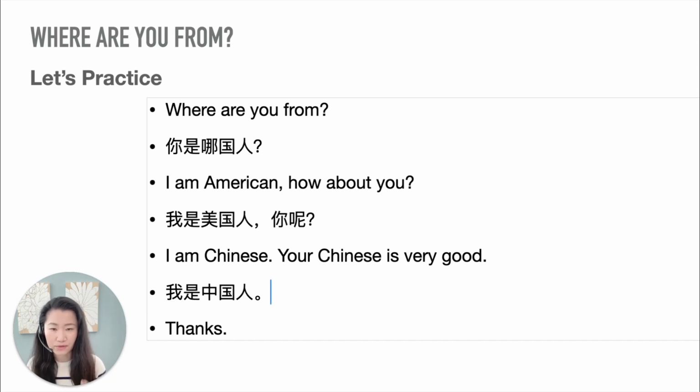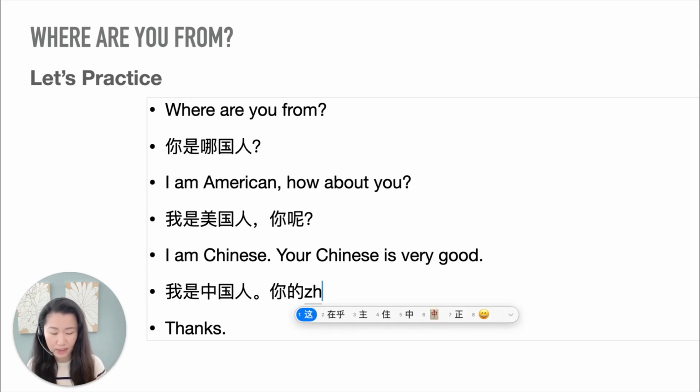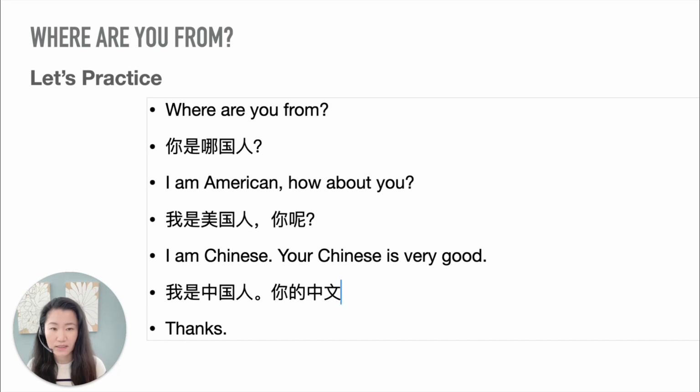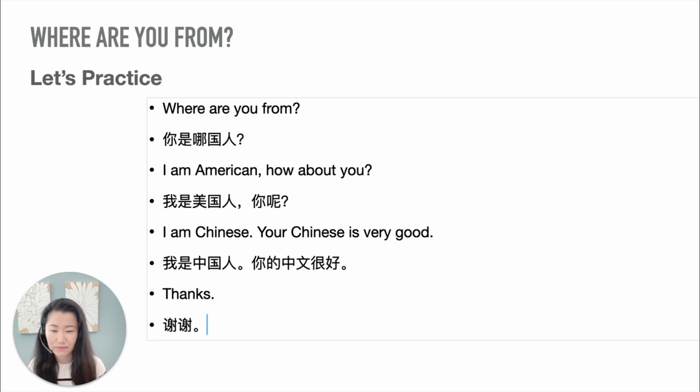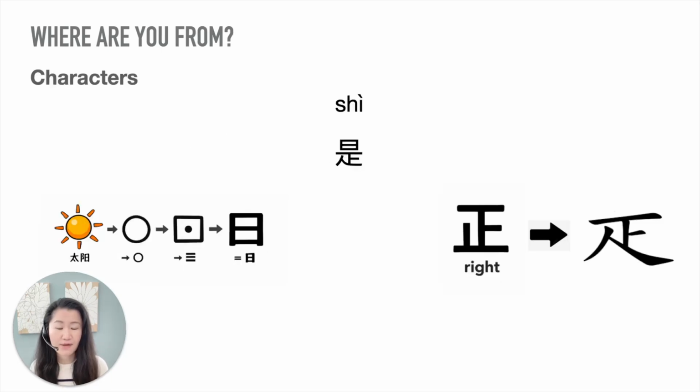So your, 你的, right? Chinese here is a language, not the people, right? 你的中文 is very good. So in English it's is very good, but we have mentioned in the previous session, right? When we're using an adjective to describe, we don't need a be verb. So 你的中文很好, just very good, not is very good. Okay? 你的中文很好. Then the last one, thanks, very easy. 谢谢, right? 谢谢.